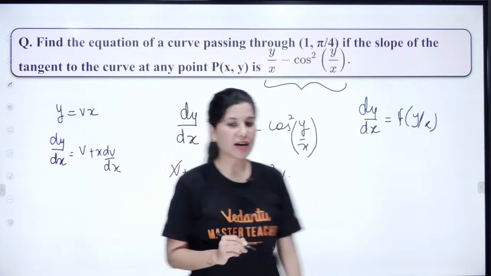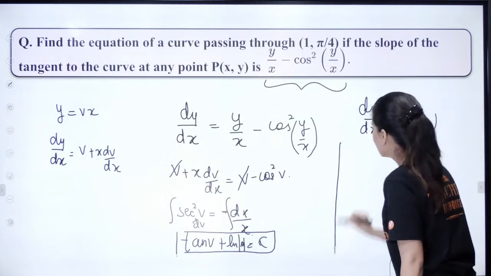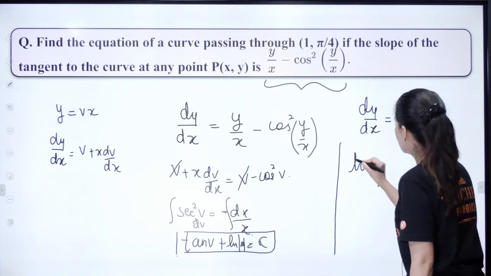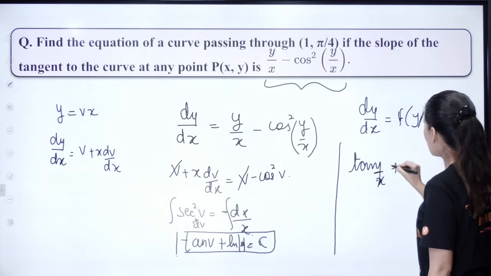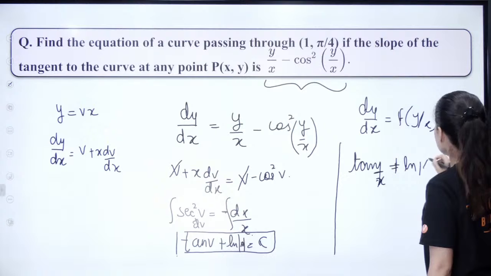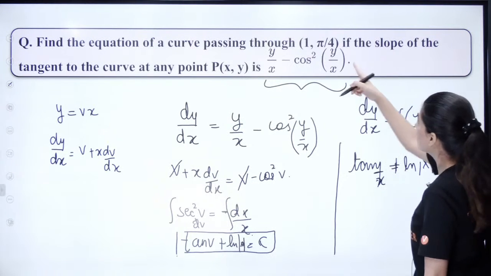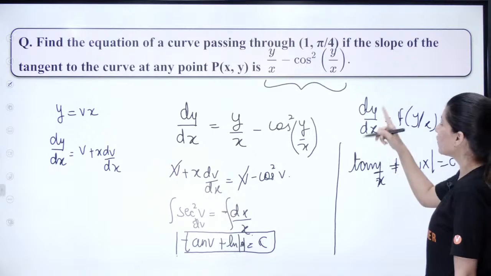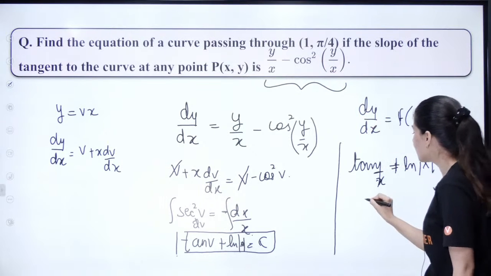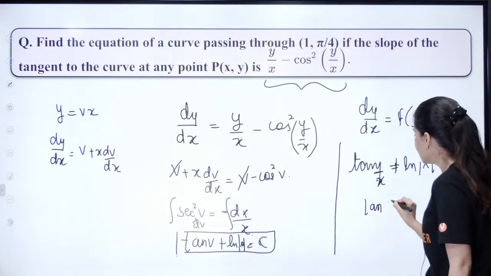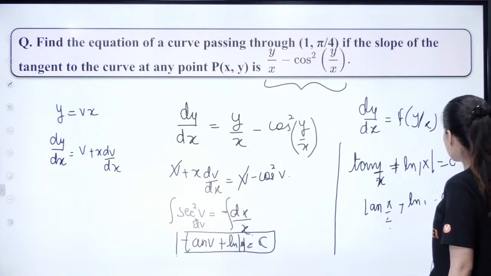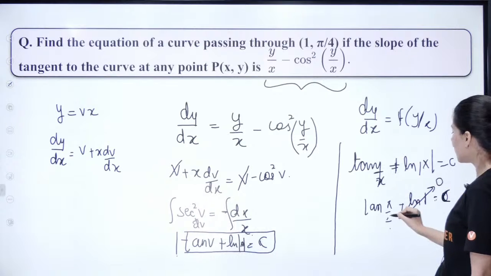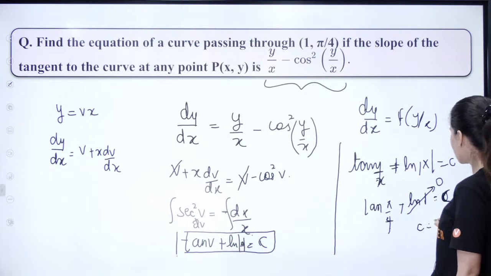Now put v equal to y by x. So tan y by x plus log of mod of x is equal to c. Now what they are saying is that (1, pi by 4) satisfies this. So x is 1, y is pi by 4. So this becomes tan pi by 4 plus log 1, which is 0, equal to c. Tan pi by 4 is 1, so c is coming out as 1.